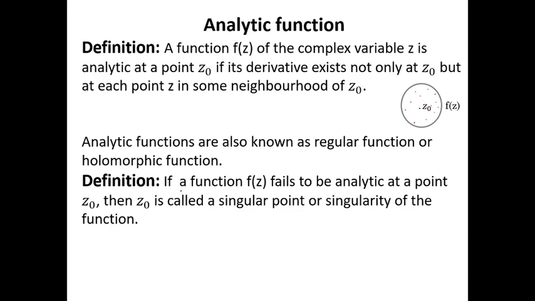What is the definition? If a function f of z fails to be analytic, analytic means differentiable, fails to be analytic at a center point z0, then this z0 is called a singular point or singularity of the function, or isolated singularity of the function.